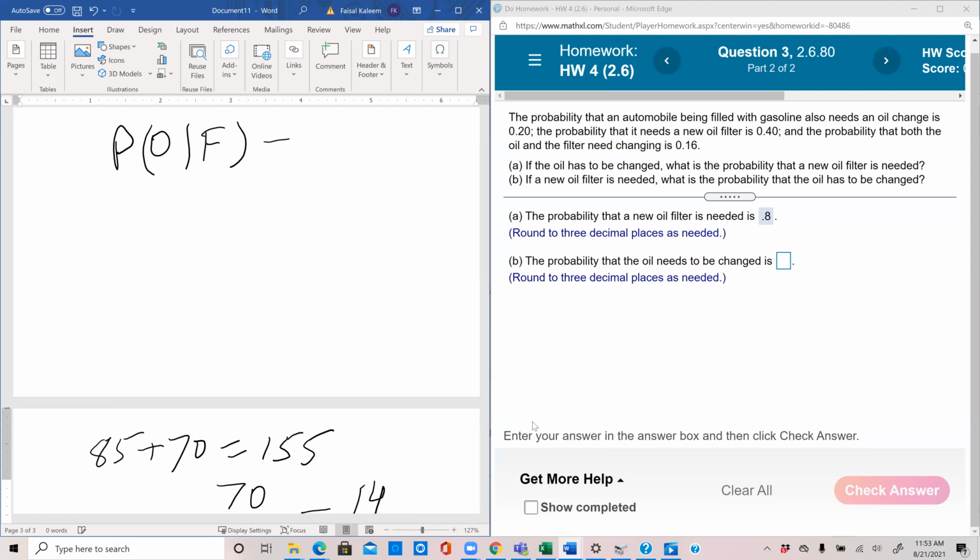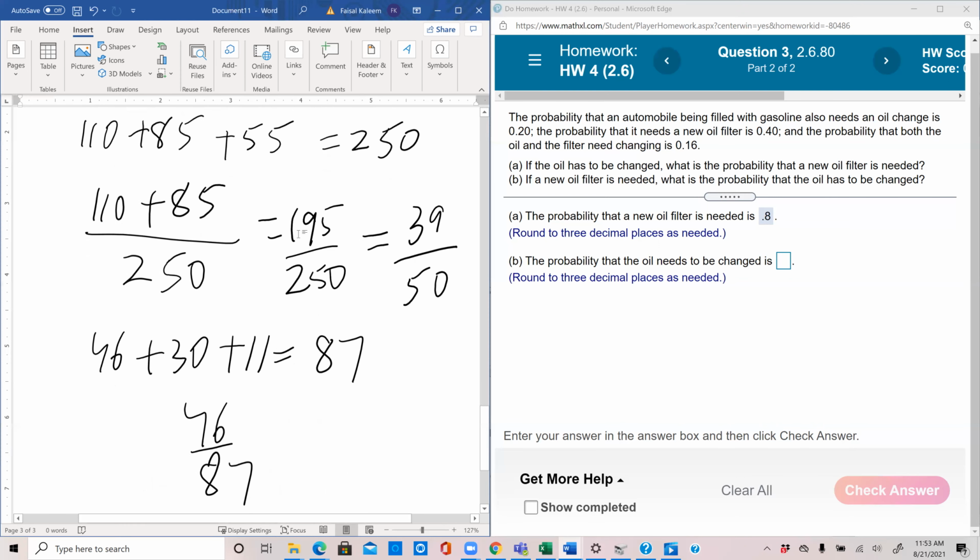So O given F would be probability of O and F divided by probability of F, because according to the formula, whenever you have A given B, you have probability AB at the top, and whatever is given, you have in the bottom. So if it's A given B, you have P of B in the bottom. If it's O given F, you will have P of F in the bottom. So P of OF was that it needs both the changes.